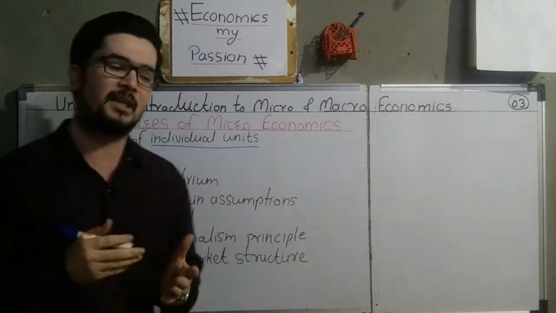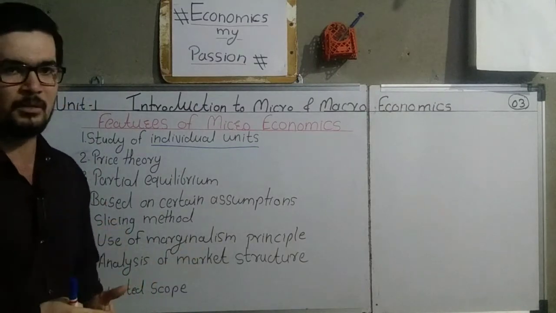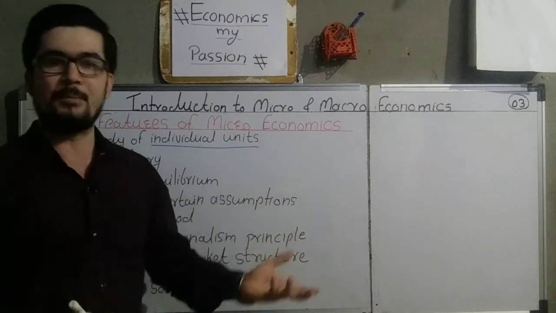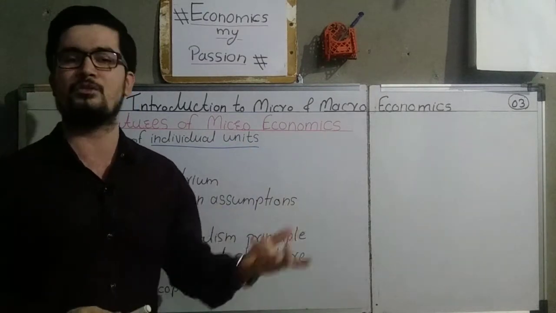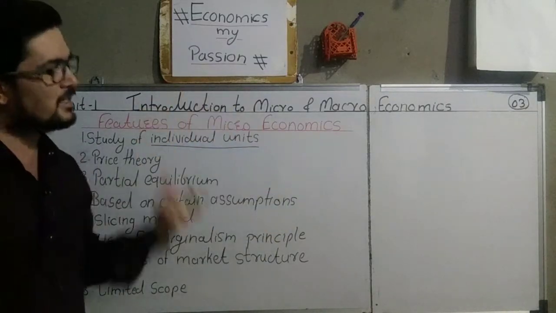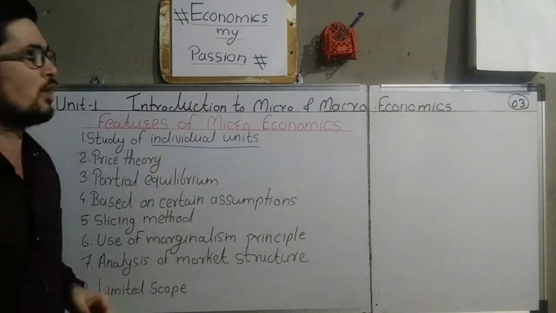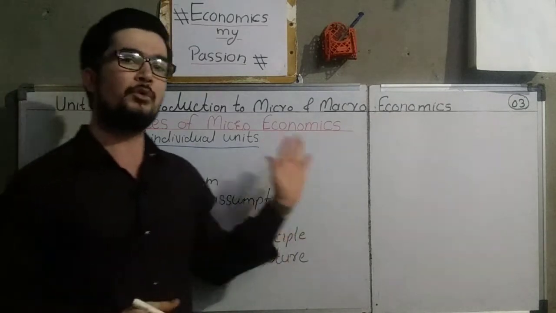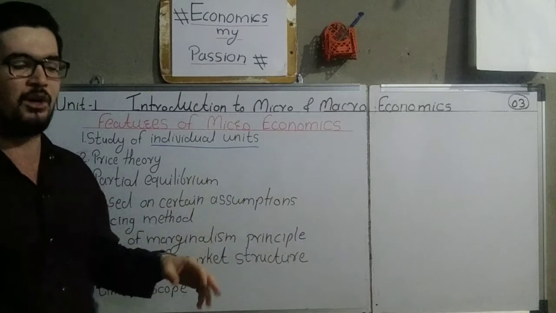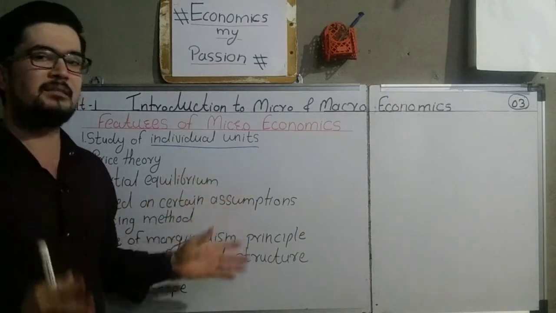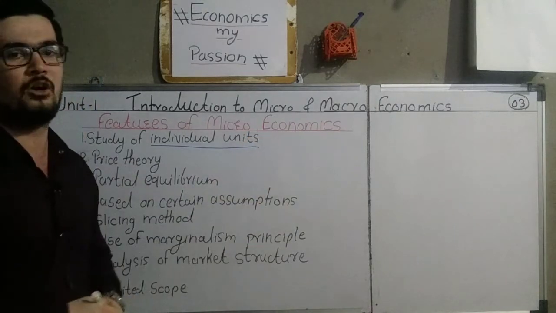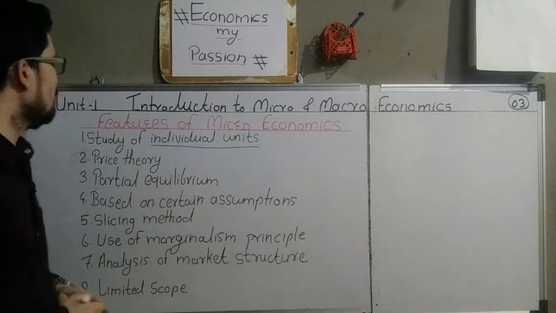For example, if we select one consumer or one customer, how he behaves in the given situation, what are his demands, how he demands the goods and services, on which things his demand depends. All these things are considered in microeconomics when we study about the individual units, individual price, individual customer, individual seller, individual firm, individual industry. So it is the first feature of microeconomics in which we study individual units.